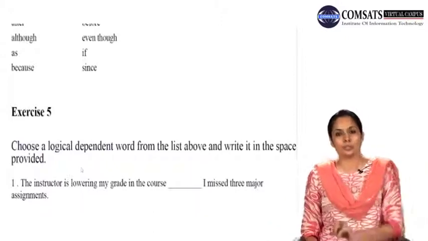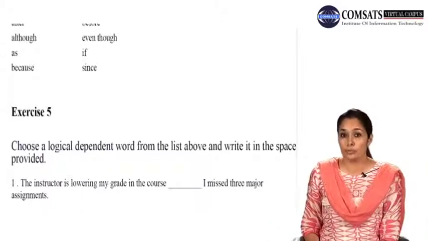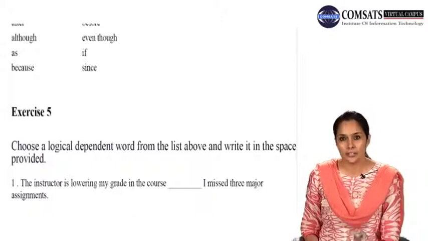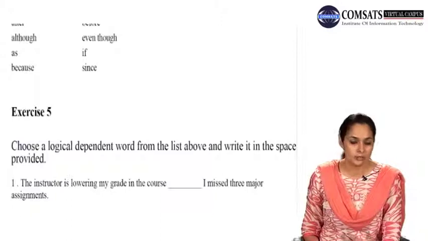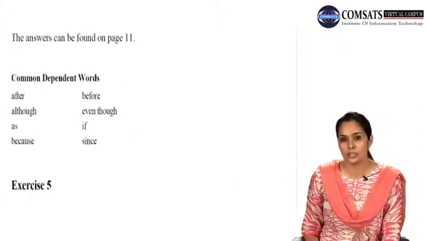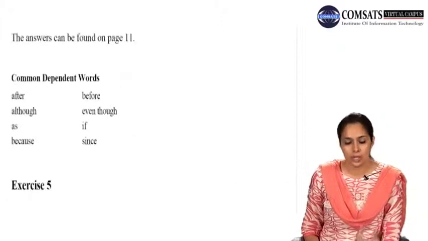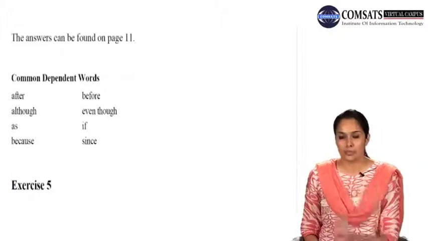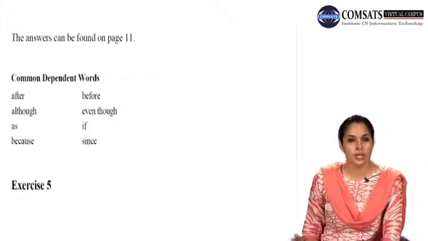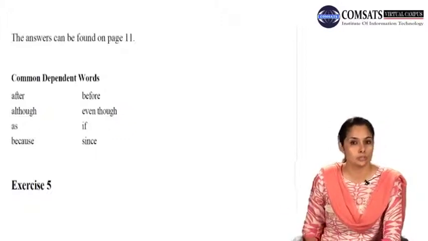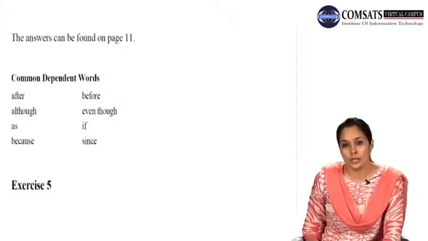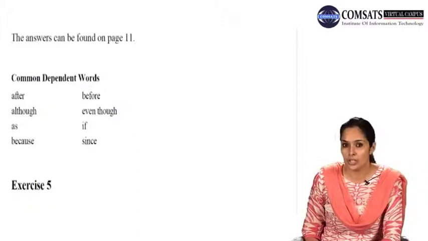So first of all, you need to know what are the 4 different ways in which you can identify a run-on sentence and then try to correct it with the help of your knowledge of semicolon, how to get rid of a fused sentence, how to avoid a comma splice, and then using dependent words or transition words, or connecting these sentences with the logical connection.